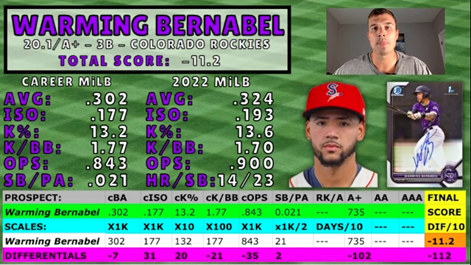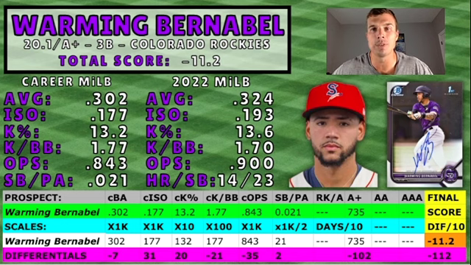This season, much like Pages, he's held pretty close to his career numbers. And that's one thing with prospecting that I really like to look for, is how a player's career numbers match up against what they're doing in the season. And right now, Bernabel's hitting .324 with a .193 ISO, 13.6 K percentage, a 1.70 K to walk ratio, a .900 OPS. He's got 14 home runs and 23 stolen bases.